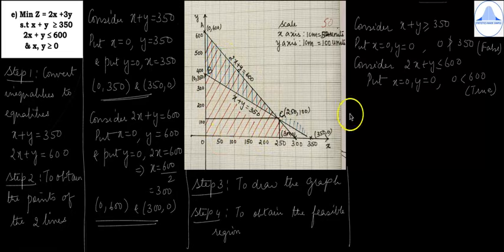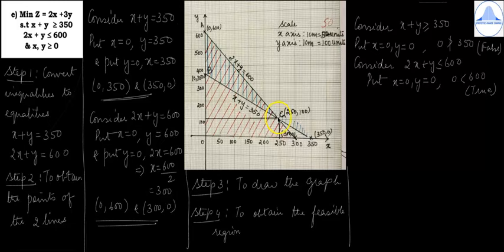Now, it is a minimization problem. For a minimization problem you can have an open figure or a closed figure and still you will have the solution. So now find out where the two types of shading are meeting. If you observe carefully, this is the area where the two types of shading are meeting. Mark this as A, 0, 600. This as B, that is 0, 350, and this point here is C.